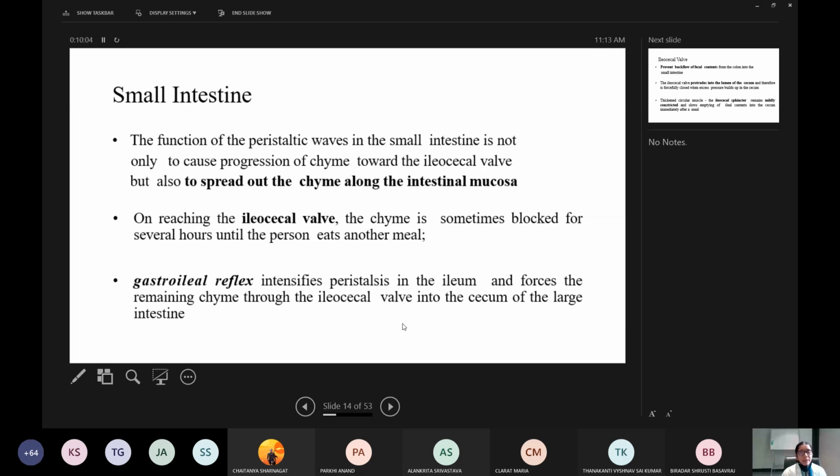Then the gastroileal reflex intensifies peristalsis in the ileum. So whenever there is food in the stomach and the stomach is distended, it leads to an increase in peristalsis in the ileum. That is called the gastroileal reflex. It intensifies peristalsis in the ileum and forces the remaining chyme through the ileocecal valve into the cecum of the large intestine, with opening of the ileocecal valve and entry of chyme into the cecum.